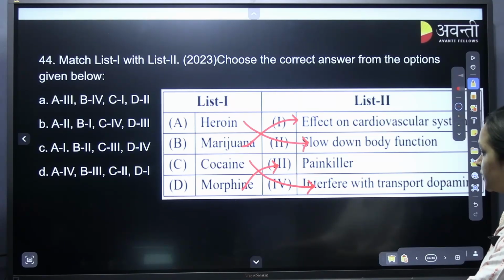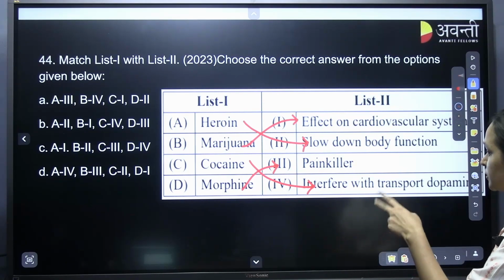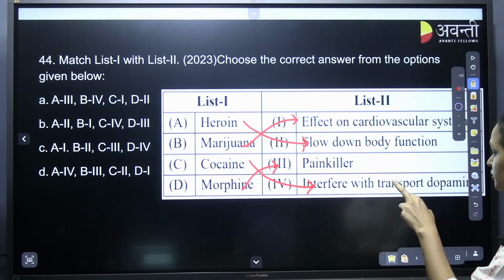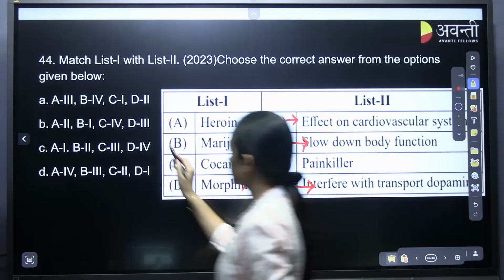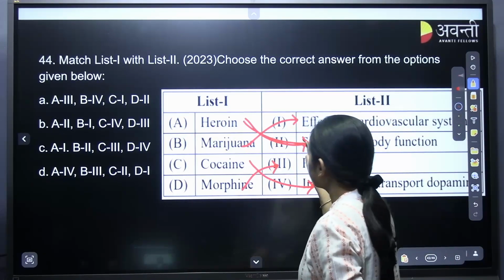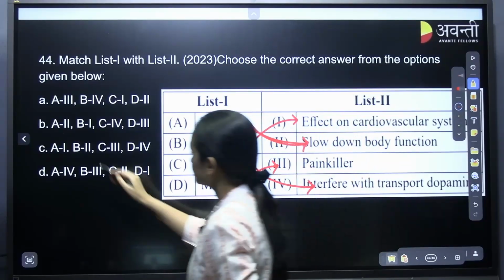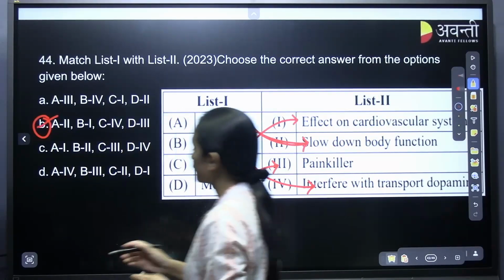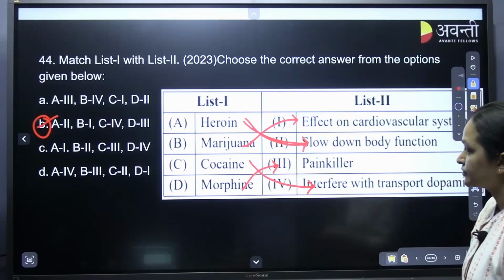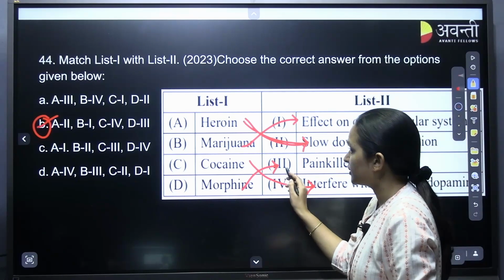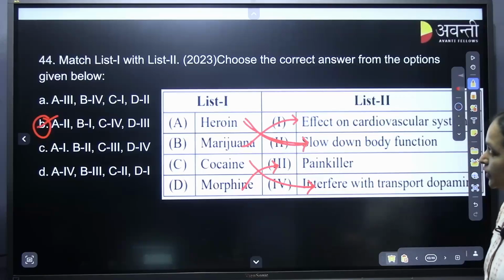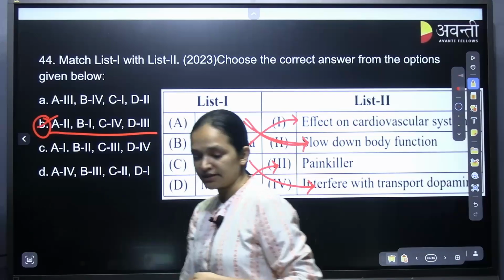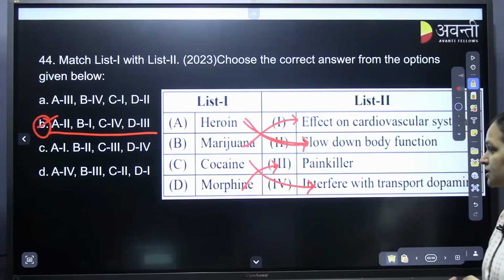Any confusion? Option B. Okay. Even with the first one, D, morphine as a painkiller, if we know that, we could say that it's B. B for Bombay is the correct answer. With the first match itself, we will get the answer, right?